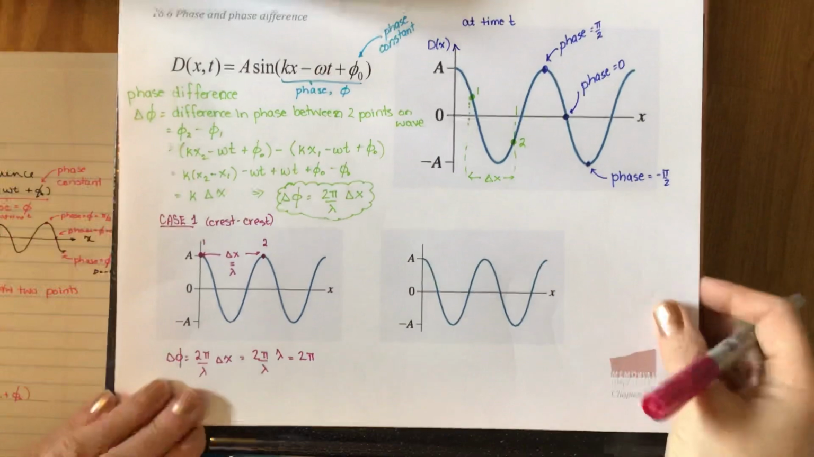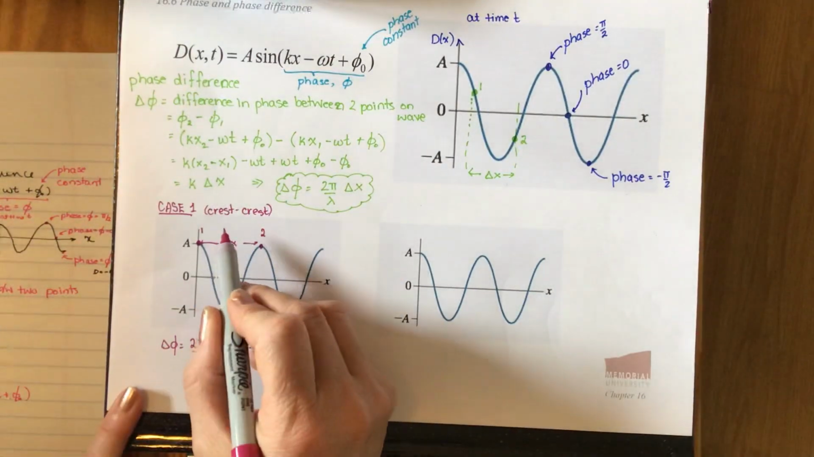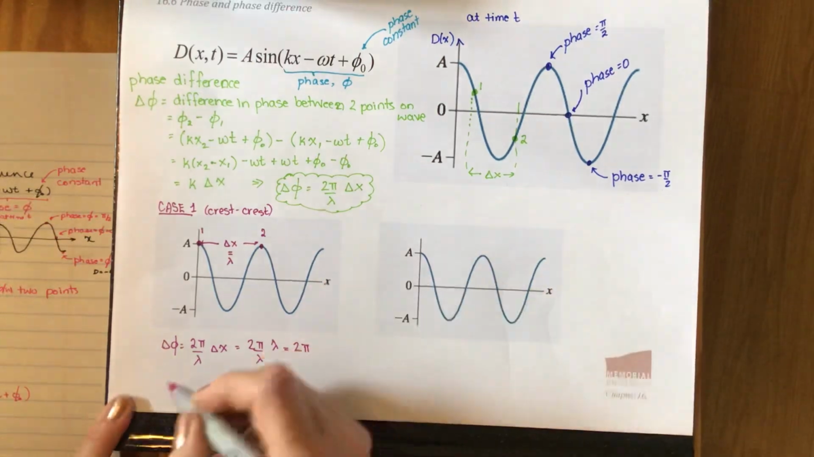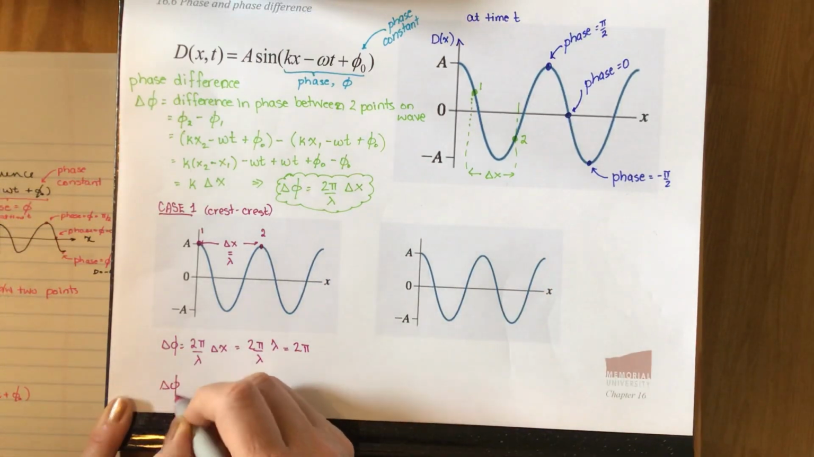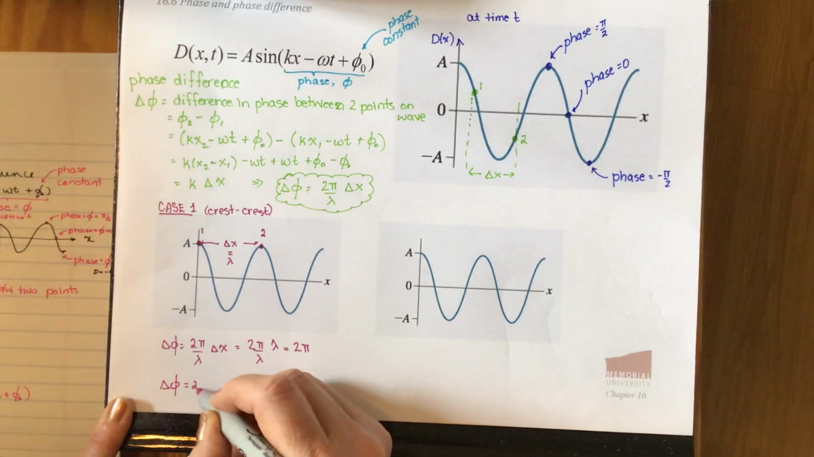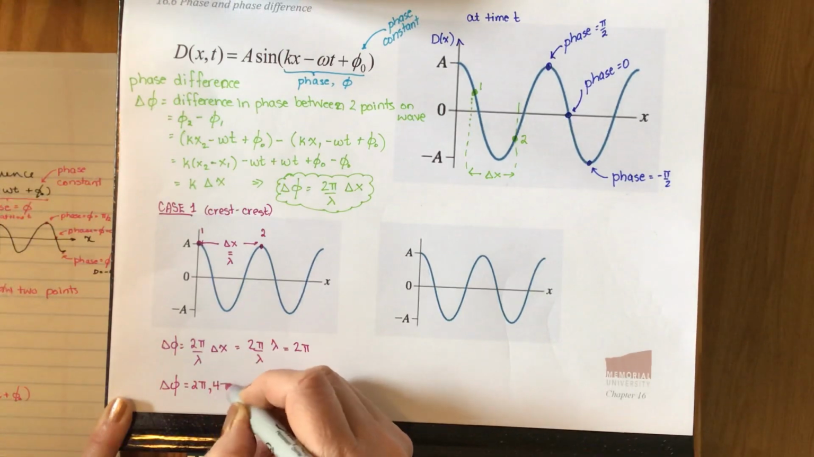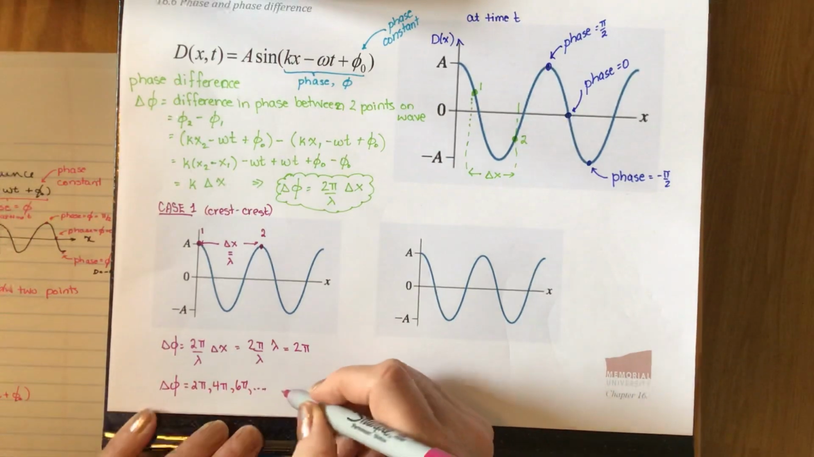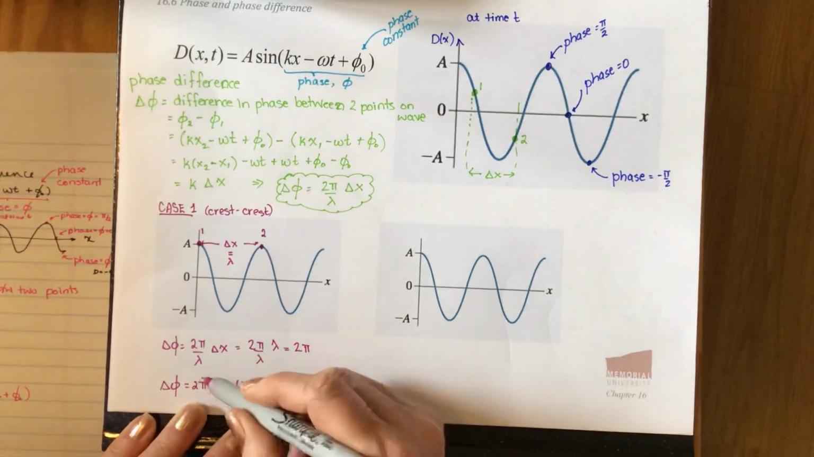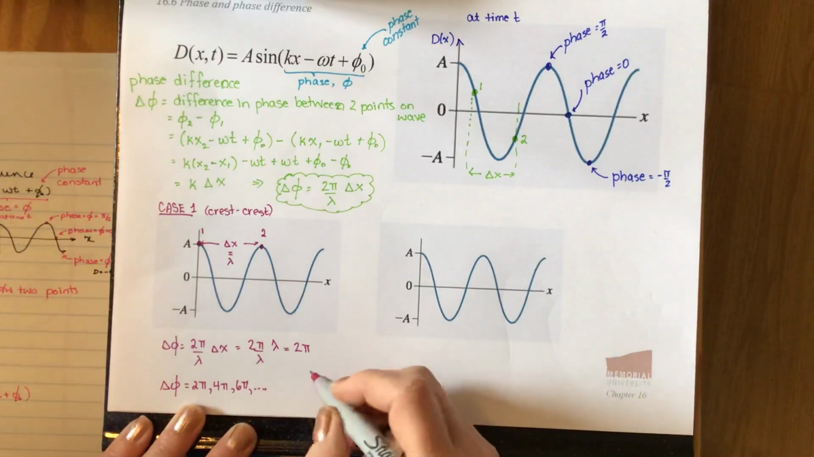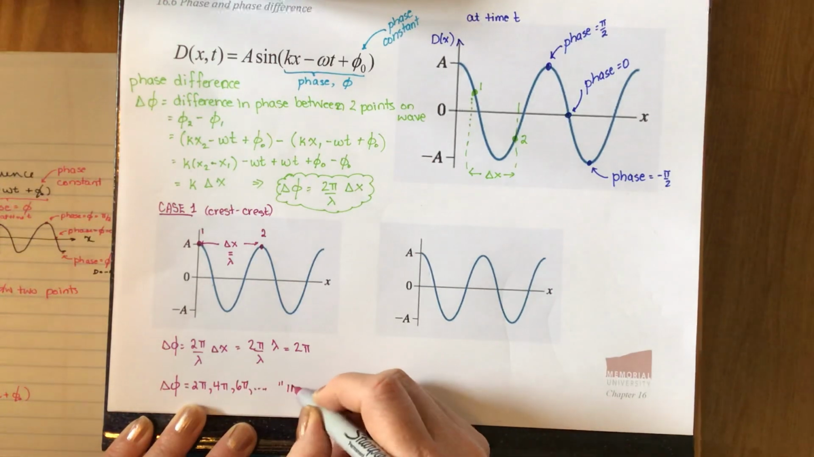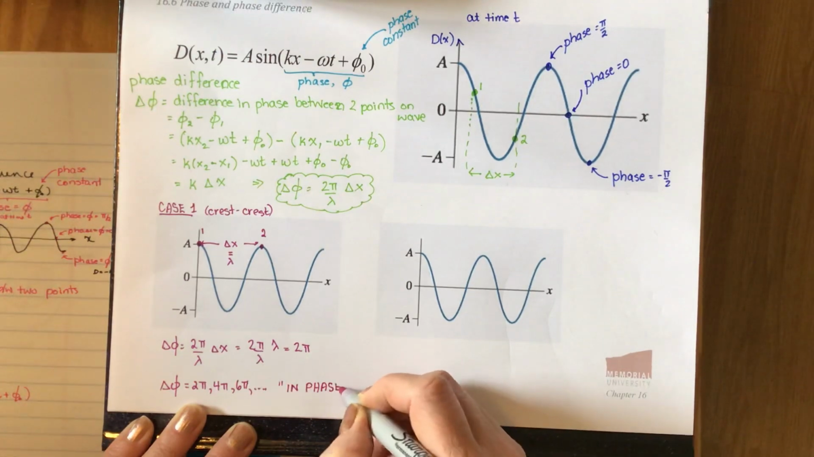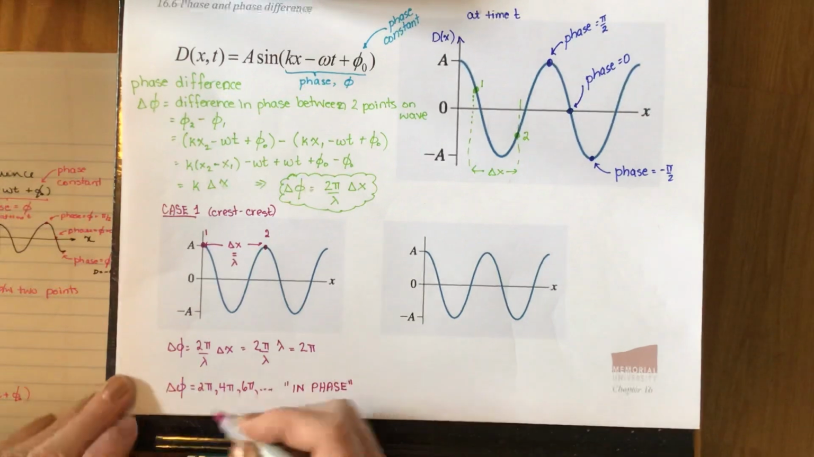So our general result, if we're looking at 2 points that are at exactly the same phase, so they're both at crests, then our delta phi is equal to 2 pi, or 4 pi, or 6 pi, and so on. When we have something where the phase difference is an even multiple of pi, these things are called in phase. And this happens when 2 points are at the same point in the cycle.